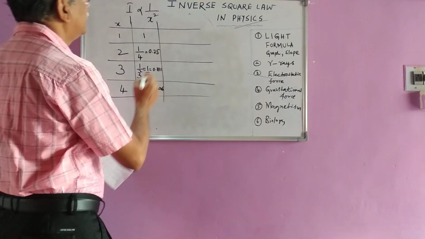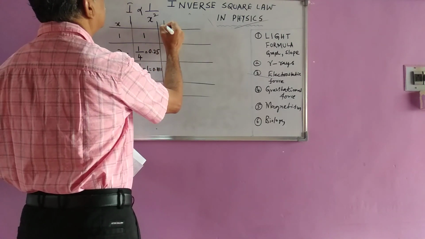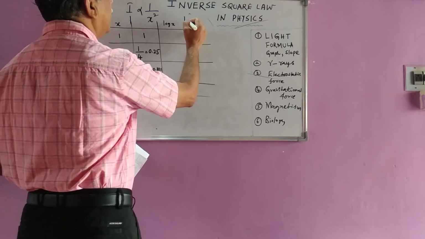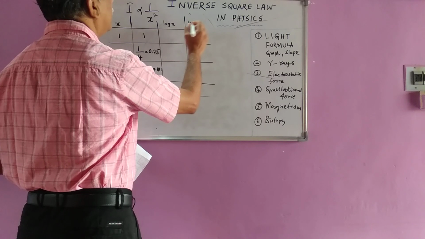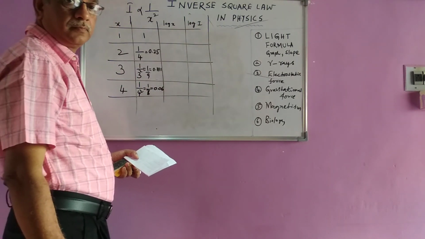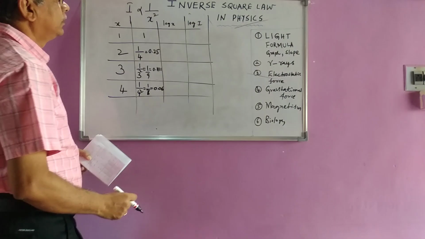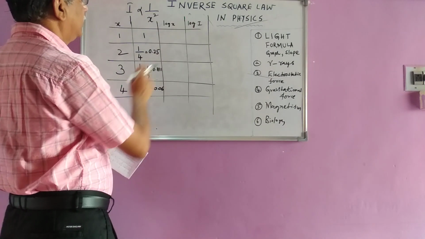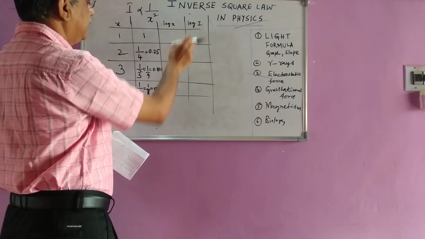Now, I'll also take log x values and log I values. Why did I take log x, log I? I'll tell you.